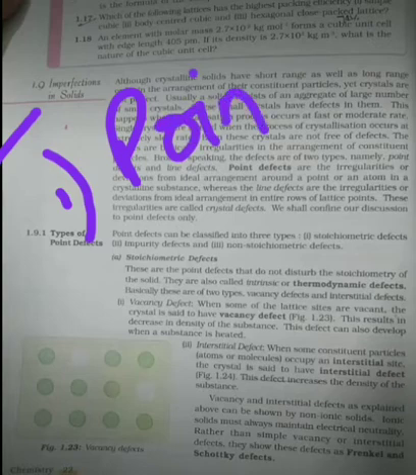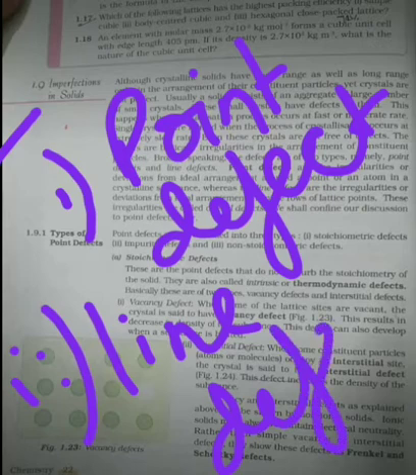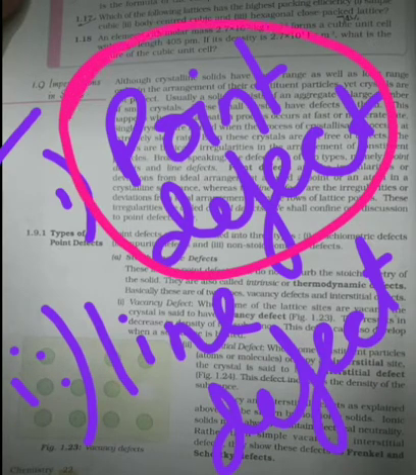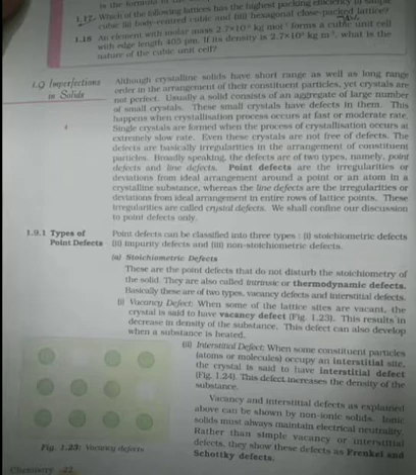So broadly speaking, the defects or imperfections are of two types. The very first is point defect, and the very second is line defect. In our syllabus we basically have to discuss point defect first, but just have the idea of what point and line defects are. Point defects are irregularities or deviations from the ideal arrangement around a point or an atom.